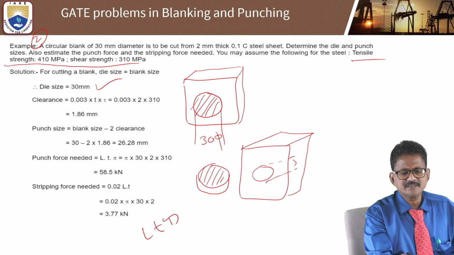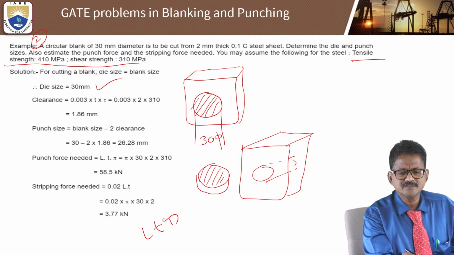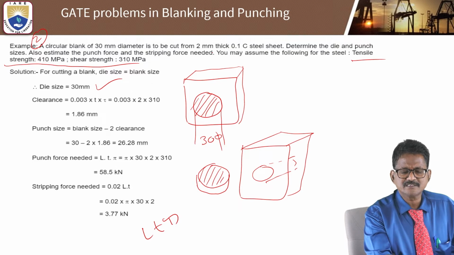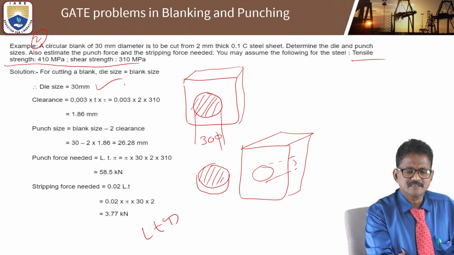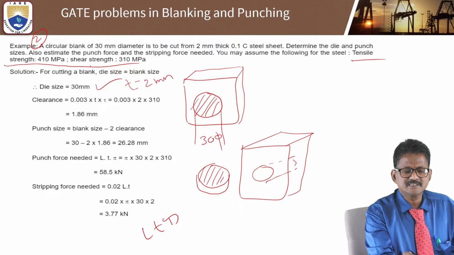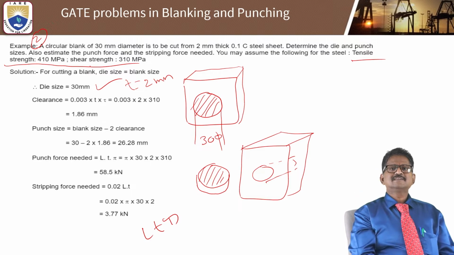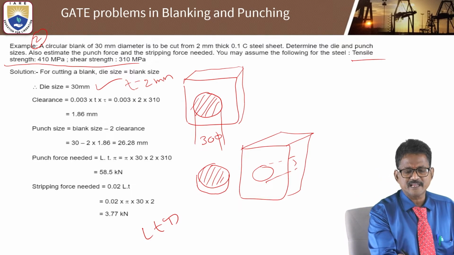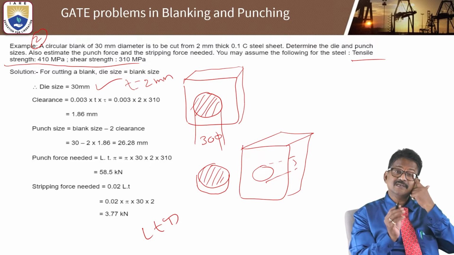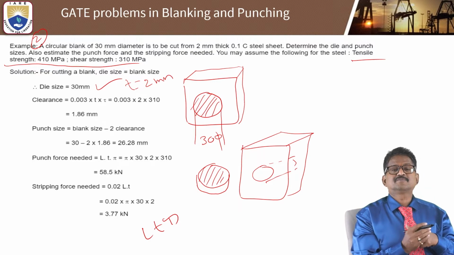In this case, you can see the constant is 0.003. Thickness is 2. Tau is the shear strength, 310. If you calculate, you will get the clearance 1.86 for the given problem.